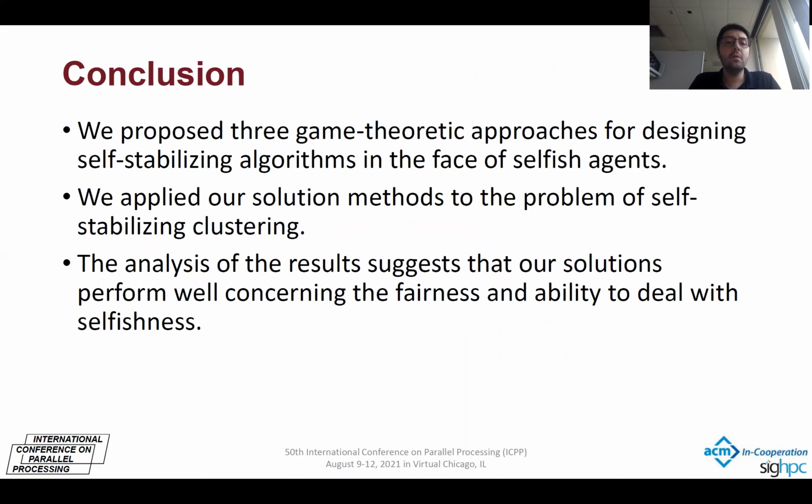As a conclusion, we propose three game theoretic approaches for designing self-stabilizing algorithms in the face of selfish agents. We applied our solution methods to the problem of self-stabilizing clustering, and the analysis of the results suggests that our solutions perform well concerning fairness and the ability to deal with selfishness.